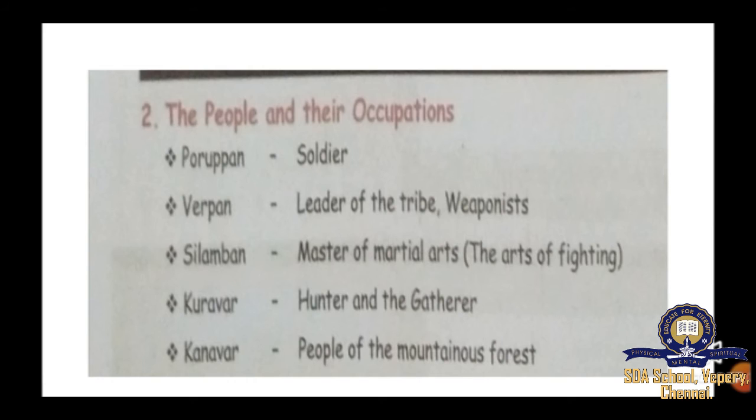Third one, Silamban, master of martial arts, the arts of fighting. Silambam is a stick. Okay, so using a stick they are fighting. So they are known as Silamban. And then Kuravar. Everyone knows Kuravan and Kurati. You know, in the train also they may come with us. Okay, so their occupation is hunter and gatherer. In the previous age, in the older age, they are hunters. Okay. Next one is Kanavar, people of the mountainous forest.